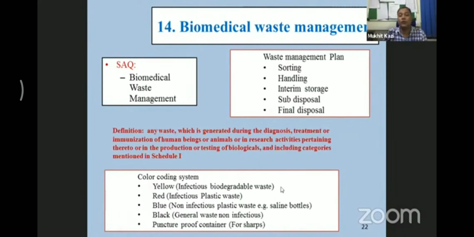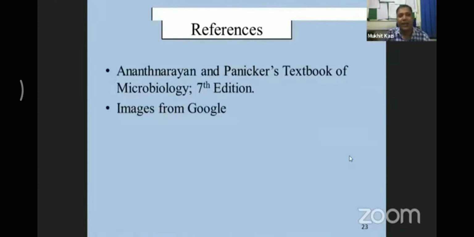What do they do with that? They incinerate. And then in red, generally the infectious plastic, for example, blood bags, urine bags, all of this will go into the red bag. And then blue, non-infectious plastic waste, such as saline bottles, which are never infectious at all. And then in black, it is general waste, which is non-infectious. And there should be a puncture-proof container which contains 1% hypochlorite solution for the metal sharps like needles or scalpels. This is how you will be attempting biomedical waste management. I think I have done with my